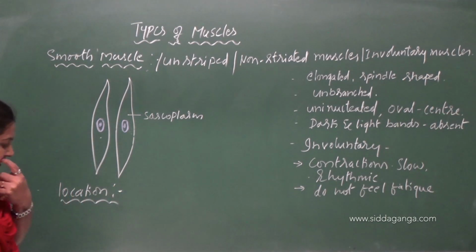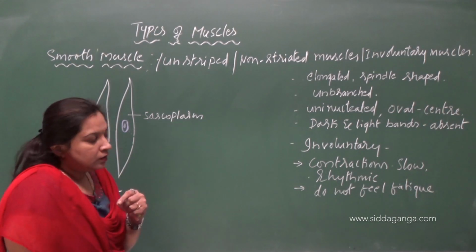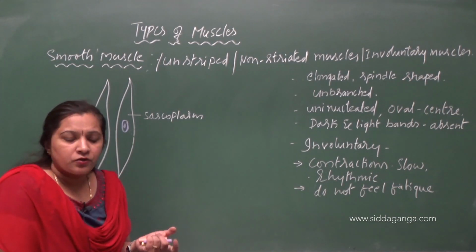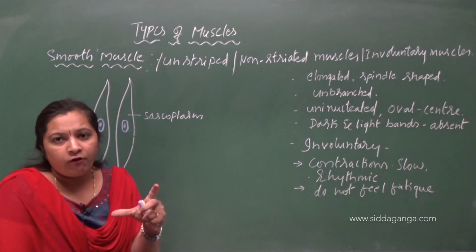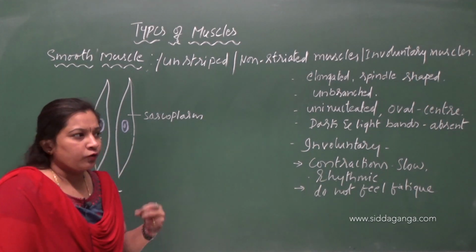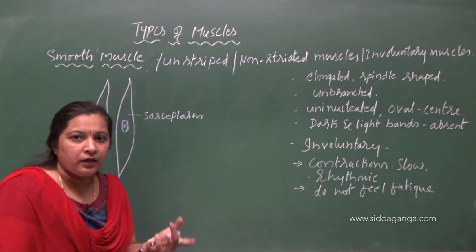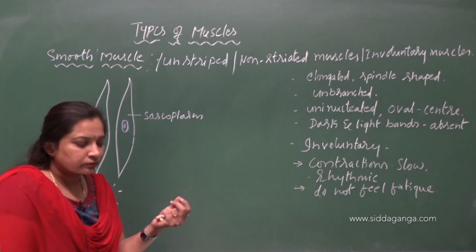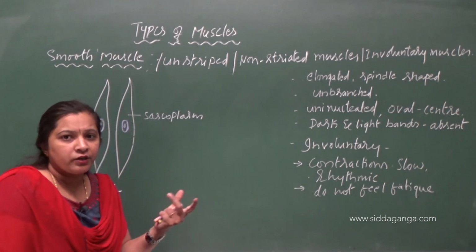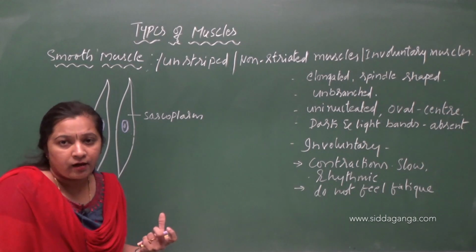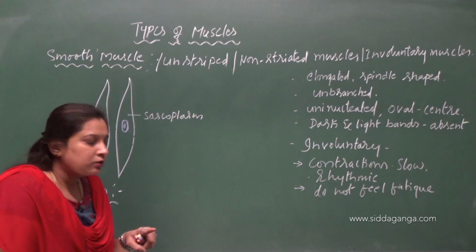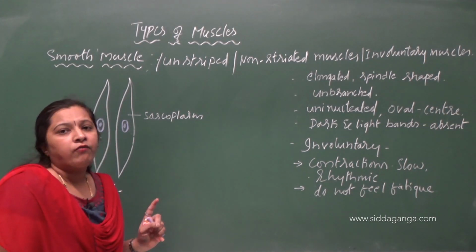The smooth muscles are found lining the wall of hollow visceral organs. Visceral organs, in the sense of soft internal organs of our body, are called visceral organs. So lungs, heart, urinary bladder, uterus. Whatever the soft internal organs are, they are called visceral organs. So these smooth muscles are found lining the wall of hollow organs.